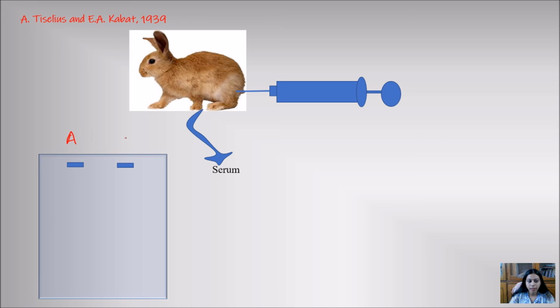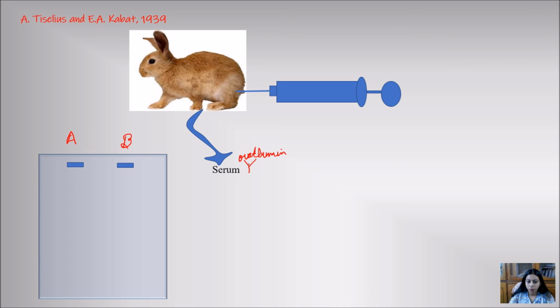In the second, they first inoculated the serum with ovalbumin. When ovalbumin is added to the serum, some antibody will bind with the ovalbumin, and because of that precipitation will be seen.